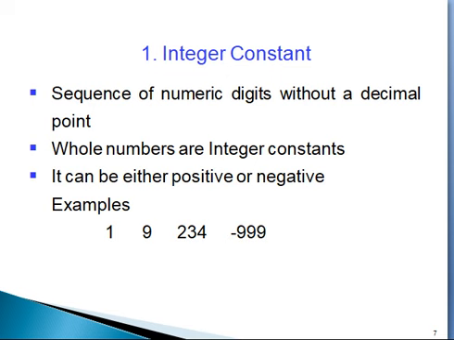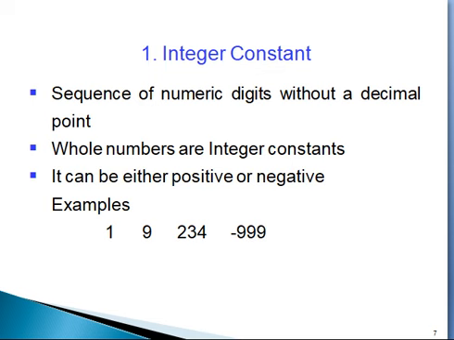Integer constant. All of you know what an integer is. An integer is a number without a decimal point. A number that doesn't contain a decimal point is called an integer number. Whole numbers are integer constants. It can be either positive or negative.